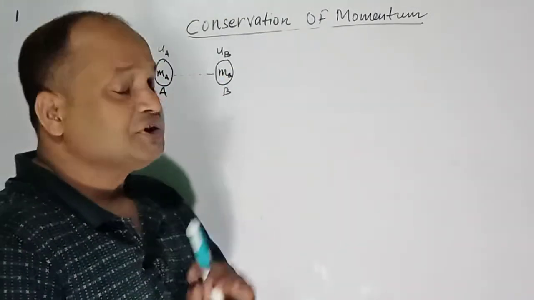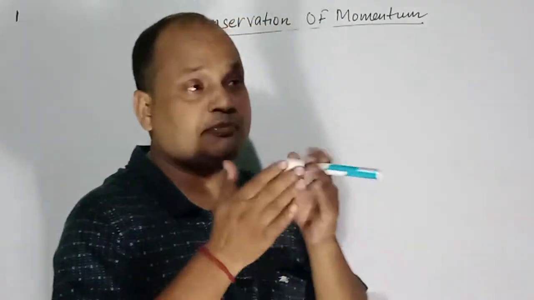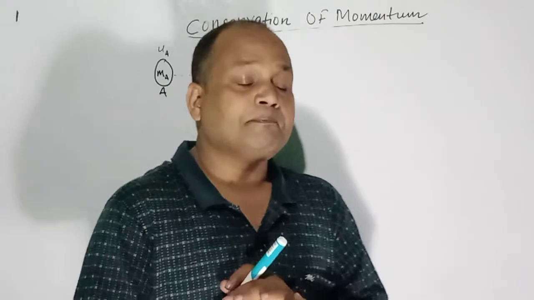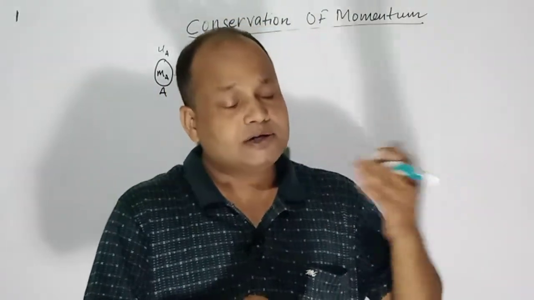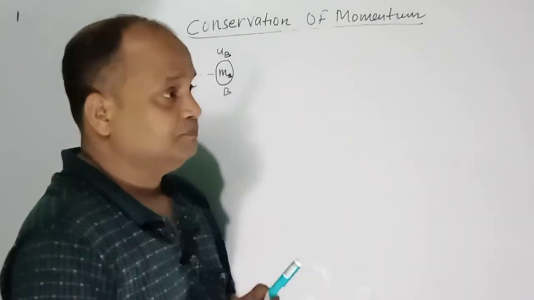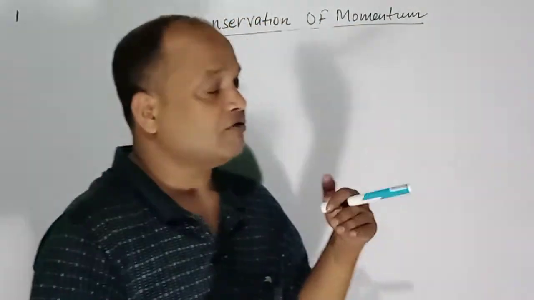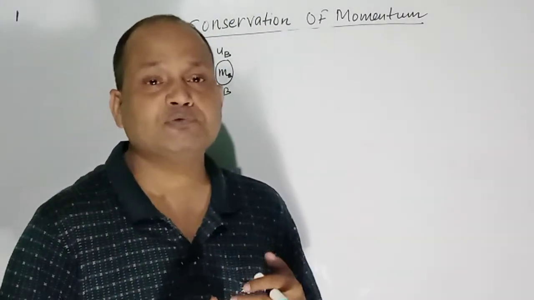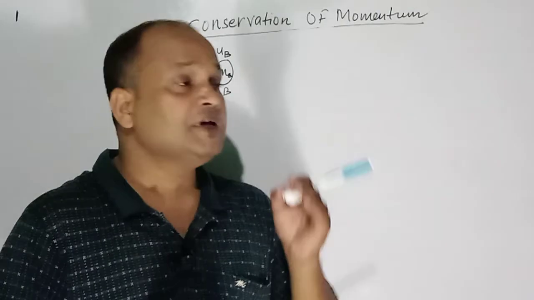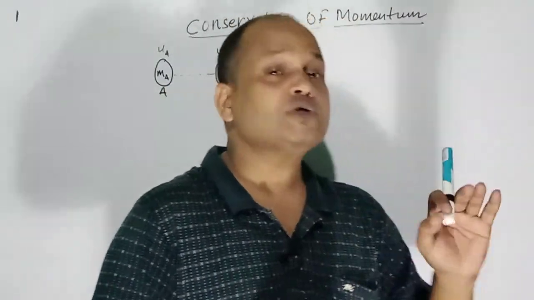The law of conservation of momentum states that the total momentum before the collision of two bodies is equal to the total momentum after the collision. Or you can also say the sum of the momenta of the bodies before the collision is equal to the sum of the momenta of the bodies after the collision, if there is no unbalanced force acting on those bodies.